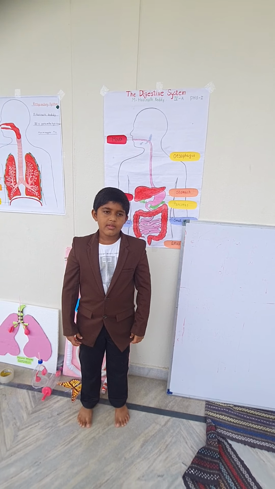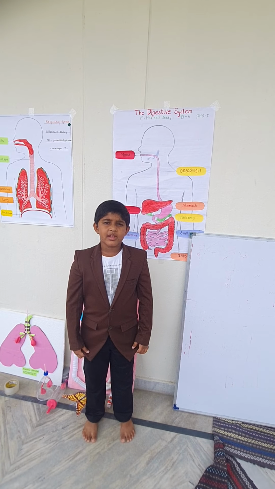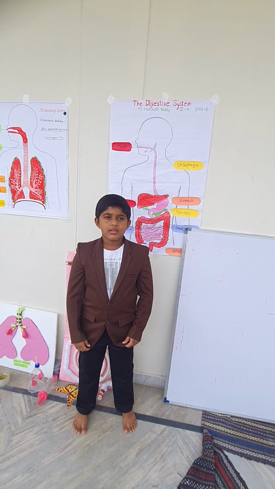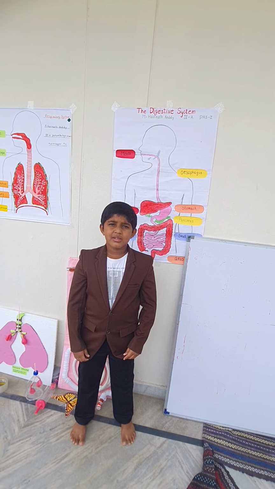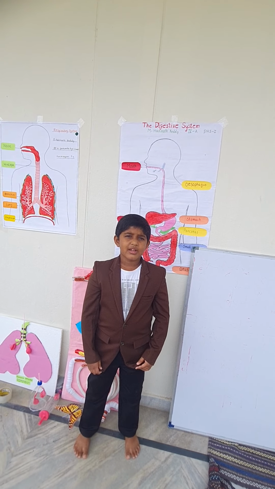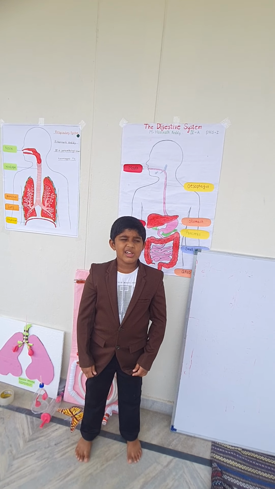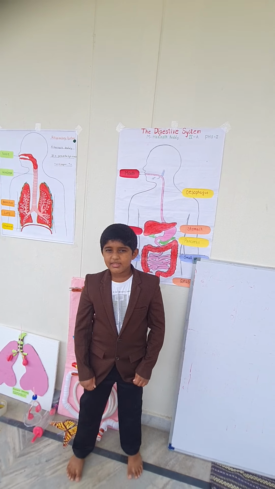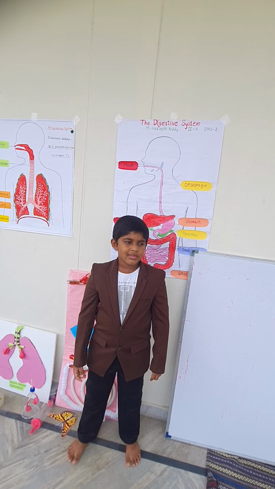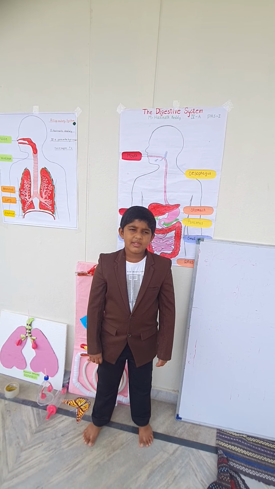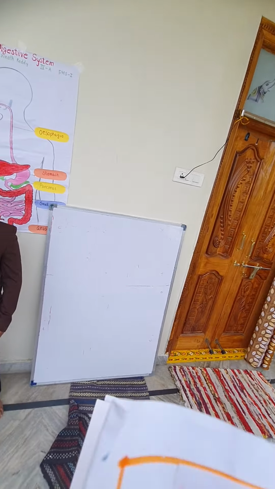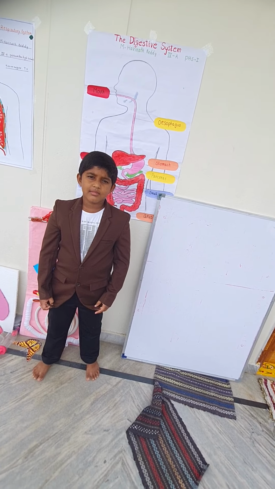We get oxygen from the air. Okay. Who releases oxygen into the air? Trees. Very good. Next. What is inhale? Breathing in. What is exhale? Breathing out. What are the main parts of the respiratory system? Lungs. Good. Next.